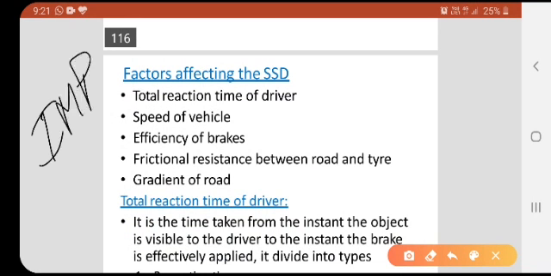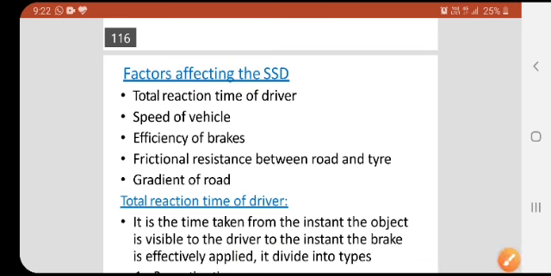Now let us see the most important factors affecting the SSD. What are the factors affecting? First one is the total reaction time of the driver. One small example: if we are moving at a very high speed and the driver observes an animal or any obstacle, what will be the reaction time? Without panic, the driver should control the vehicle. That is called the reaction time of the driver. Usually the reaction time will be 0.15 to 4 seconds. Next, speed of the vehicle. If the vehicle speed is more, then we need to control, or we need a longer SSD.